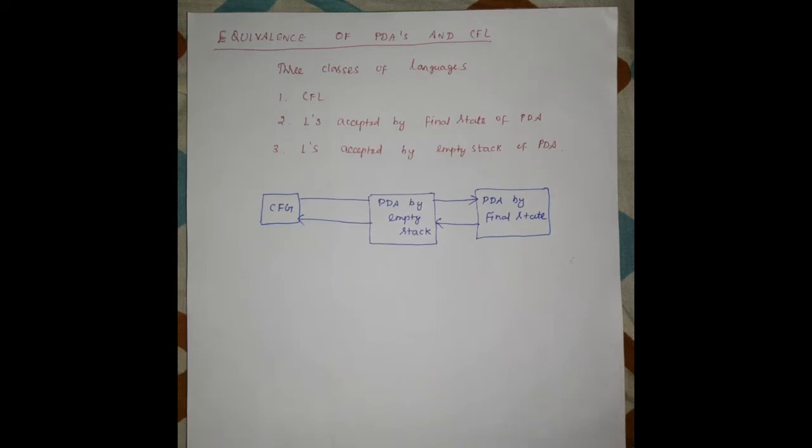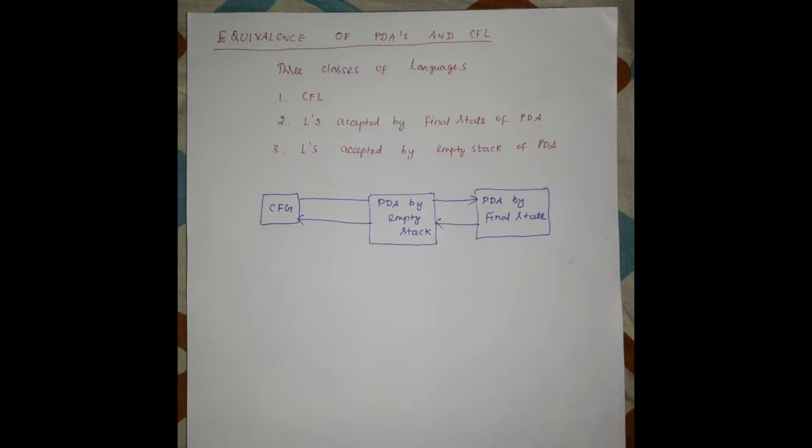In this lecture, we are going to see the equivalence of push-down automata and CFL, which is nothing but context-free language. There are three classes of languages. One is CFL, context-free language. If a language is accepted by finite automata, or a language can be easily described by a grammar, then the language is said to be a context-free language.